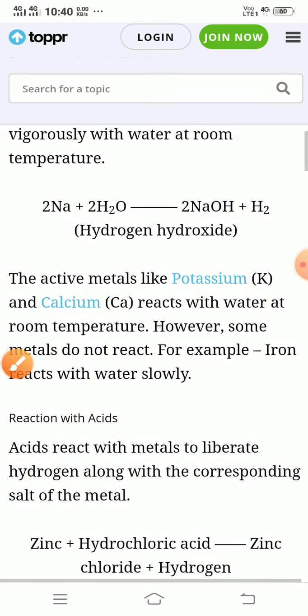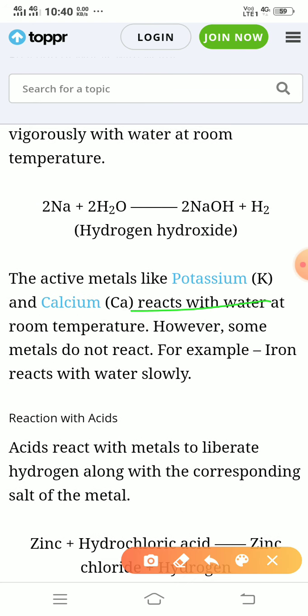Potassium and calcium react with water at room temperature. These two important metals can react with water at room temperature, so that's why we place them into kerosene. Clear?